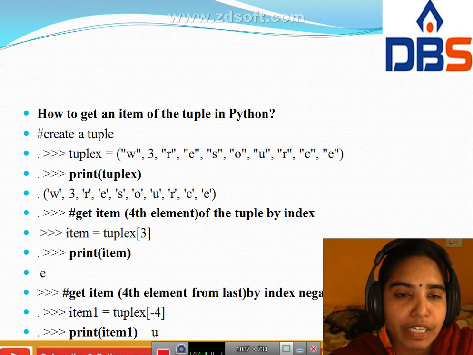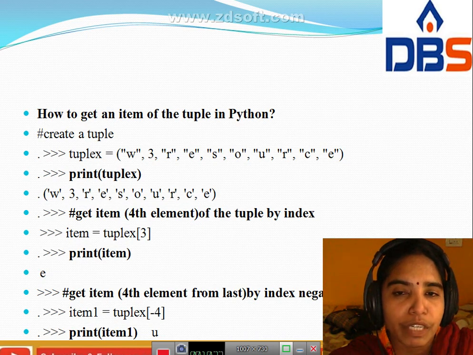Next point is how to get the fourth element from the last, by negative index. Get item, the fourth element from last by negative index. Item 1 equal to tuple x of minus 4. Minus 4 means counting from the last: minus 1, minus 2, minus 3, minus 4. That is E, C, R, U. Minus 1 equal to E.